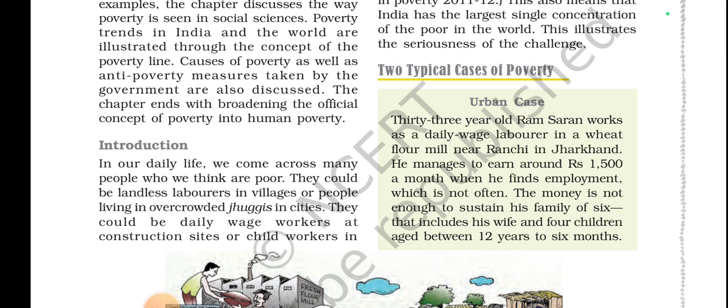Two typical cases of poverty. First, 33-year-old Ram Sharan works as a daily wage laborer. So these are basically the two typical cases with the help of which we can understand poverty in more detail. And basically these two typical cases are of urban and rural areas.